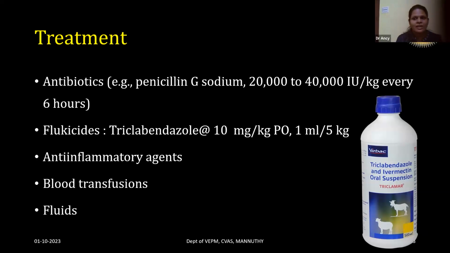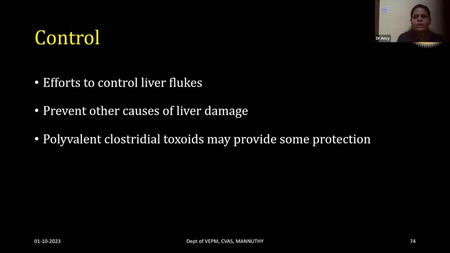In case of severe anemia, you need to go for blood transfusion, and if the animal is severely dehydrated, fluid therapy may be required. For the control of bacillary hemoglobinuria, we need to control the liver flukes by controlling the snail population, that is, by not allowing the animals to graze in waterlogged areas.